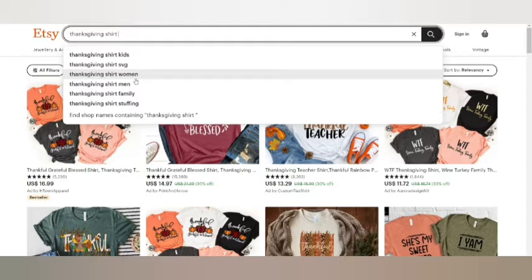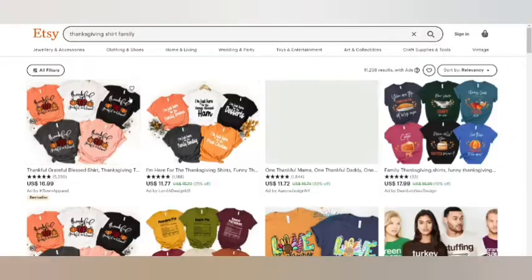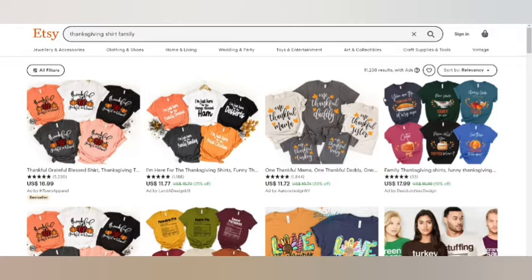The Thanksgiving shirt women, Thanksgiving shirt men, family stuffing. So these are the niches and I've already talked about it. Let's go into the Thanksgiving shirt family and pick up a niche. Now thankful mama, I already talked about that, but you could see this is an amazing idea. If you're selling on Etsy, I think it's more famous for Etsy, but you could also do it on your Redbubble shop as well.